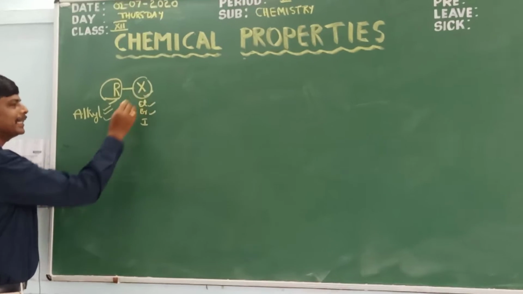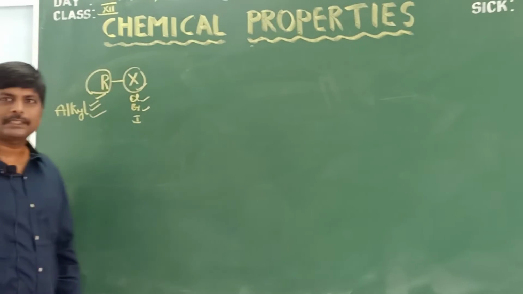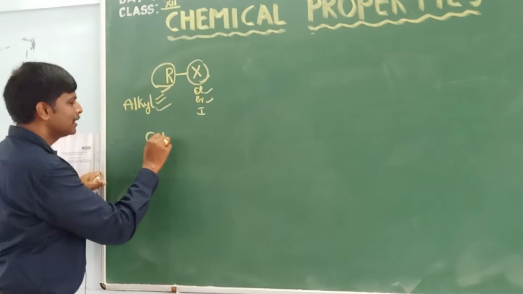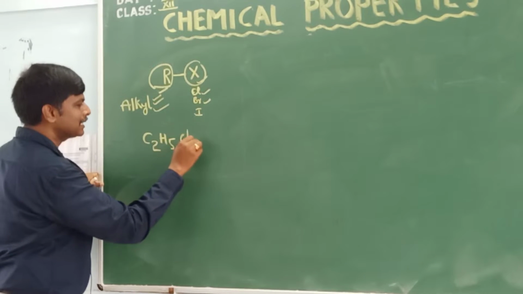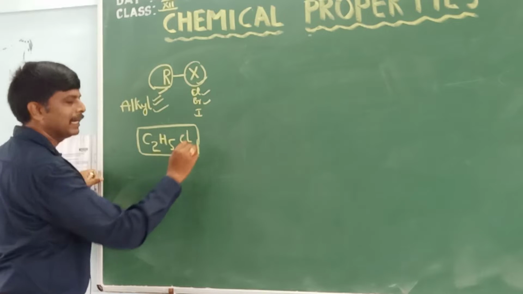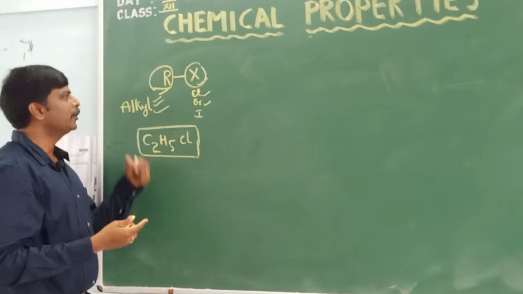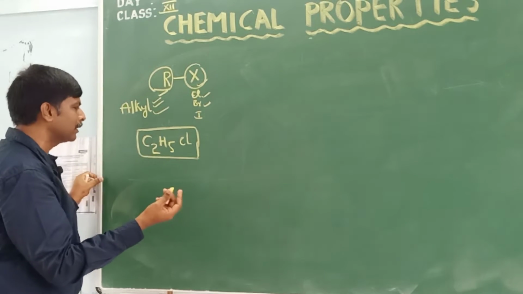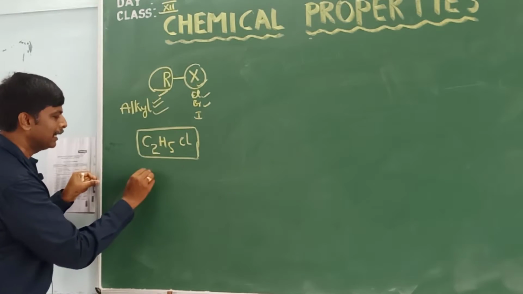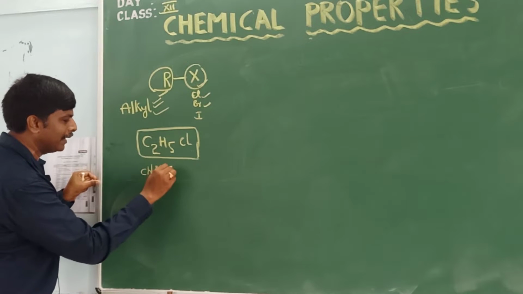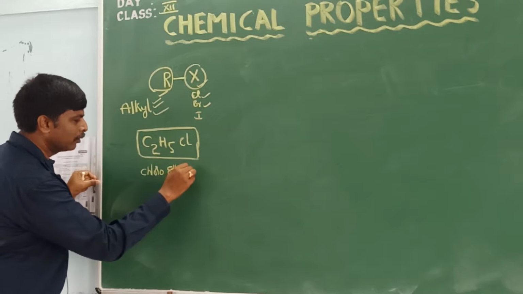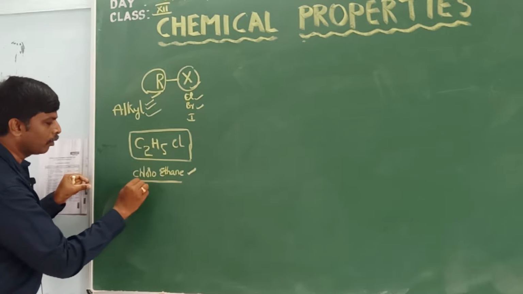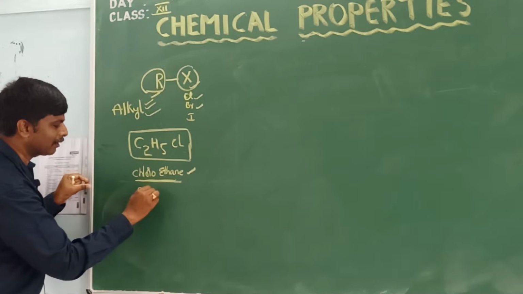So to explain the chemical properties of haloalkanes, I am taking ethyl chloride, C2H5Cl, as a reference. Instead of C2H5Cl, you can take methyl chloride, methyl bromide, methyl iodide, or propyl also. I am taking chloroethane to explain these properties. The IUPAC name is chloroethane. The common name is ethyl chloride.